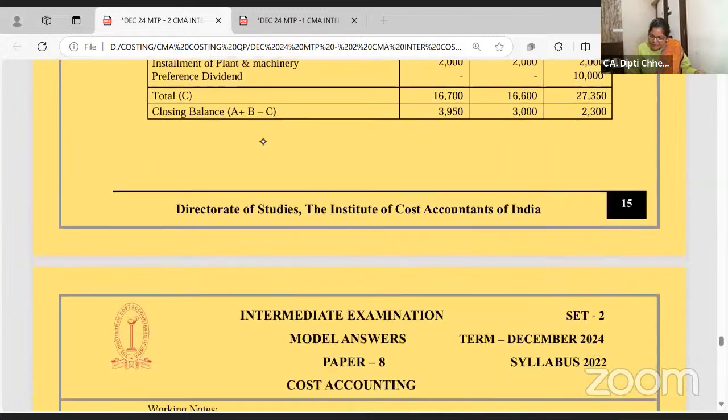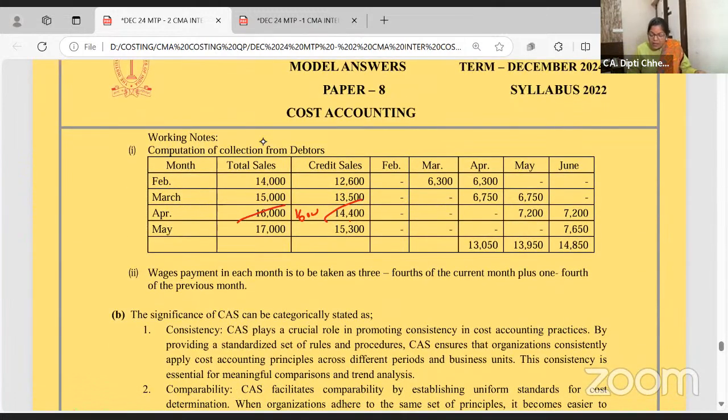So what is the sales for April in credit? 14,400. Half in May, half in June. Same way, what's the sale of March, February? 14,000. 1,400 is collected in cash. Now 12,600. 6,300 in March and April. So like this, if you do the total, only this is also asked for 3 to 4 marks. It's a nice question.